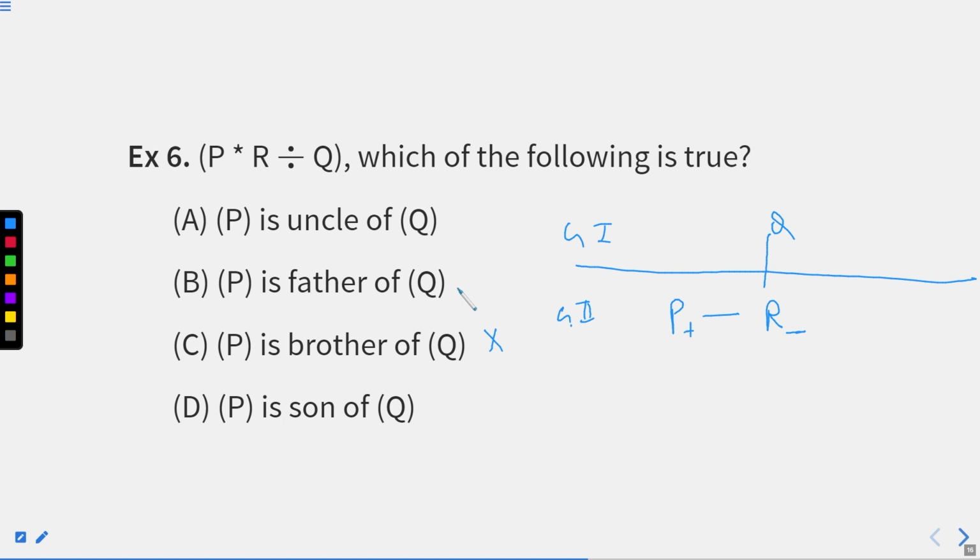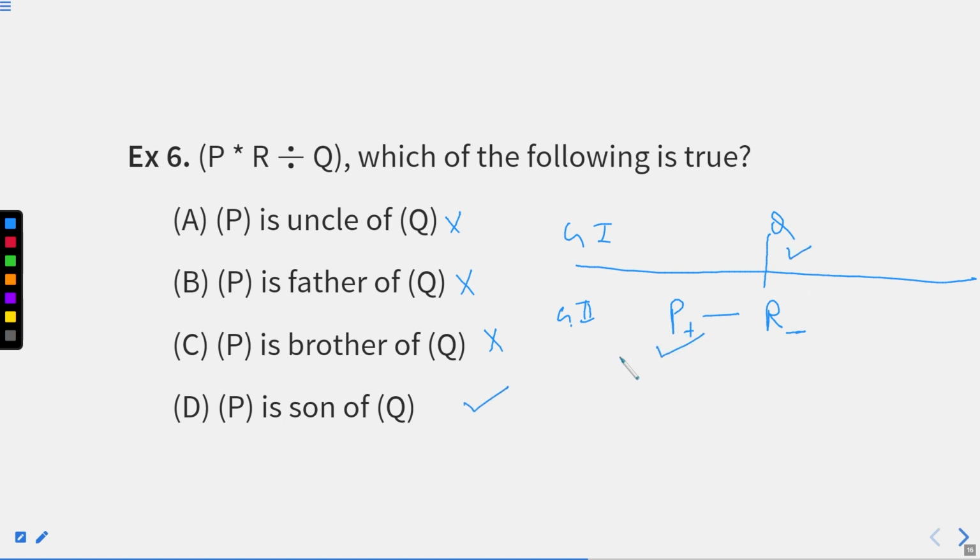We can see that P is in the second generation and Q is in the first generation. Father is not possible. P is uncle of Q, again not possible. So, we can see P is son of Q. We know the gender of P as well, and they are in different generations. This will be our answer.